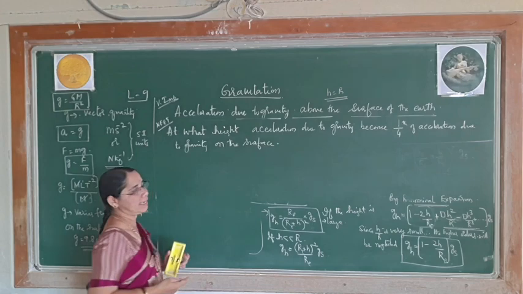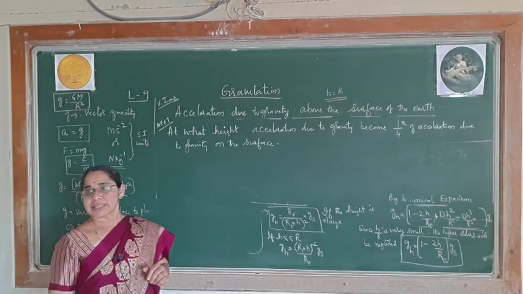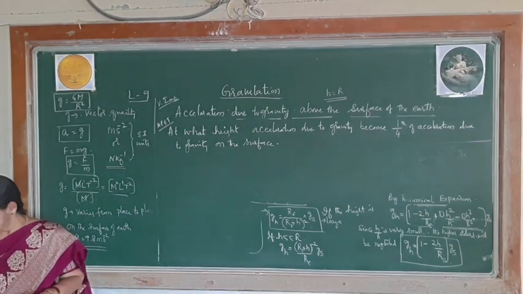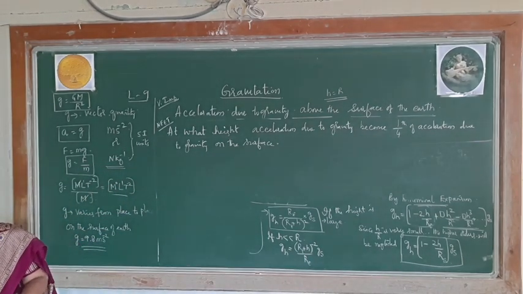At what height? This is an objective type question. So at that time you have to take the condition of what height they are asking. So you can remember here in this case,